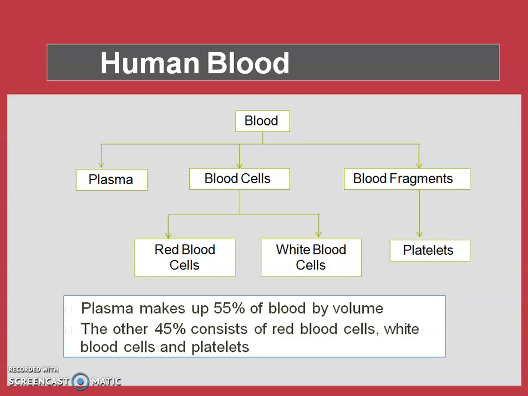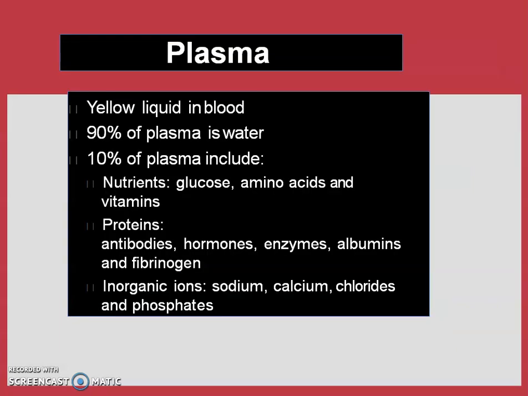Now talking about the plasma, it makes 55% of the blood by volume. That means our blood's 55% is watery, and the other 45% consists of the solid part, that is the red blood cells, white blood cells, and platelets. So first of all, plasma is yellow. When we filter away the red cells from the blood, the yellow colored liquid which is left is the plasma.